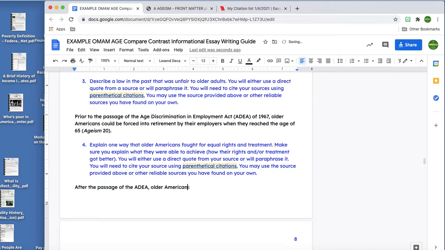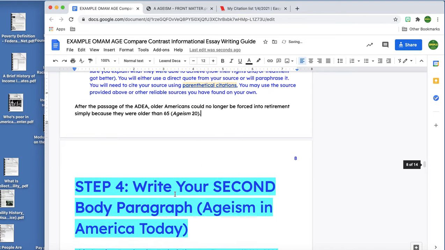Older Americans could no longer be forced into retirement simply because they were older than, whoops, typo. You know, if you catch your typos early, it does make it easier, than 65. And so I just explained it. And once again, I could go ahead, and it's the same page. I remember it was all right there. I'm just going to copy and paste it. Command C. Command V. All right, cool.